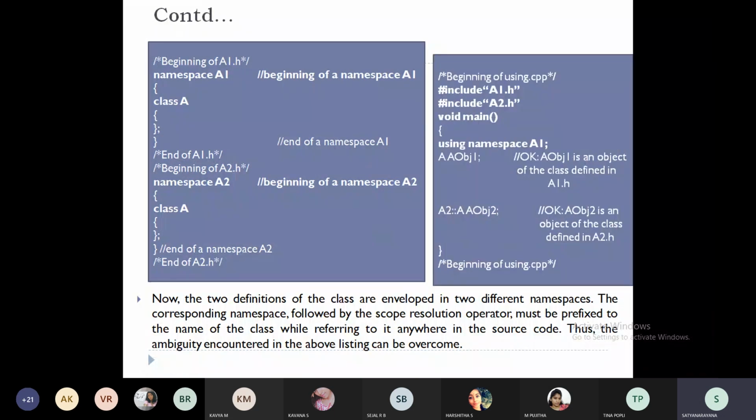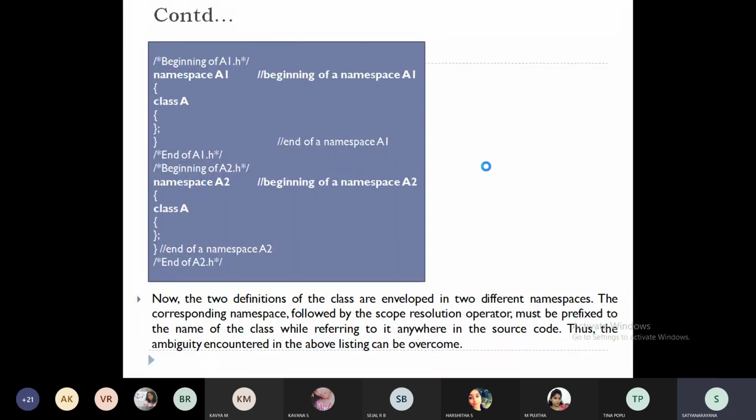Now you can see here I'm including a1.h and a2.h and using namespace a1. So when you call the class A, it is going to go directly to the class A of namespace a1. And for the other, I'm going to use the namespace name A2 followed by the scope resolution operator. Now it will access the class A in namespace A2. This is how it is going to solve the problem.